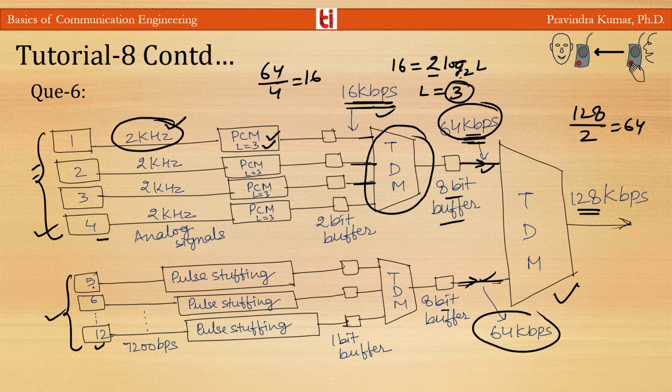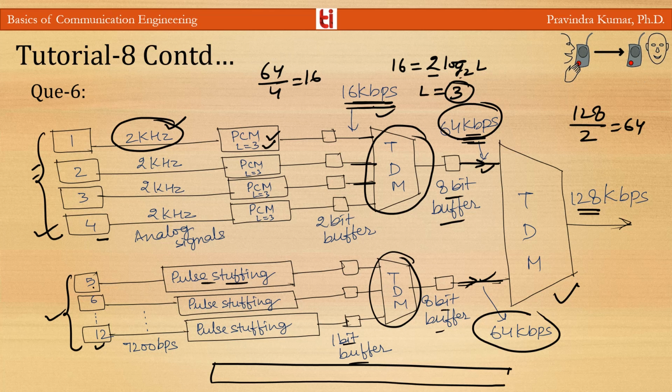And for this, with 8 bit buffer we can use a TDM system, and here you can see there are 8 lines. So we can use pulse stuffing, and there is a one bit buffer system. So using these we can design our system. So here your frame will be like this.